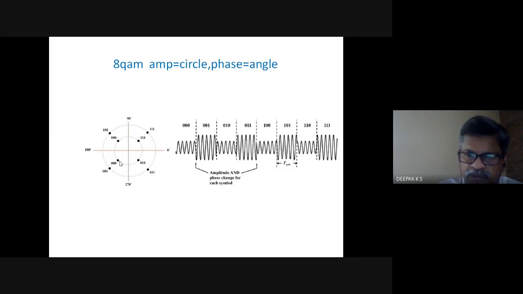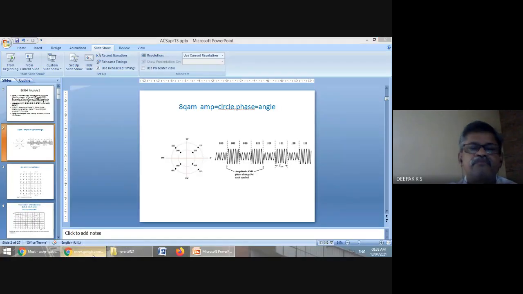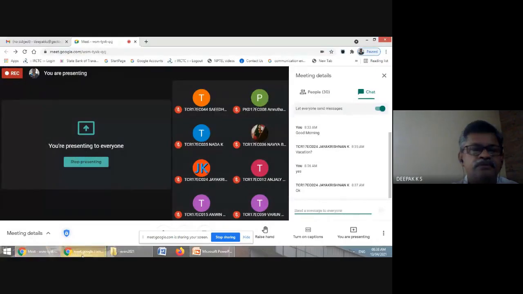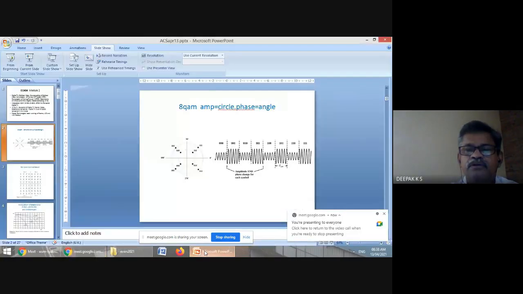A symbol is a collection of bits. Actually, you transmit a waveform. When you say symbol, it is a collection of bits, and it is also a waveform.